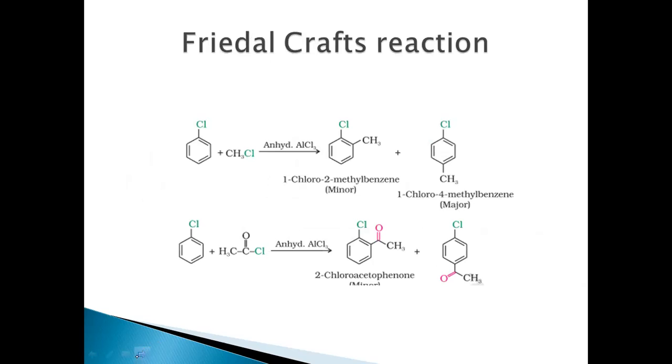Next one is the Friedel-Crafts reaction, alkylation and acylation. In alkylation, we are introducing the alkyl group at ortho and para positions by reacting with an alkyl halide, for example CH3Cl, in the presence of anhydrous AlCl3, which is a catalyst. So we are introducing what? Alkyl groups at ortho and para positions. 1-chloro-2-methylbenzene and 1-chloro-4-methylbenzene. Again, this is minor, this is major.